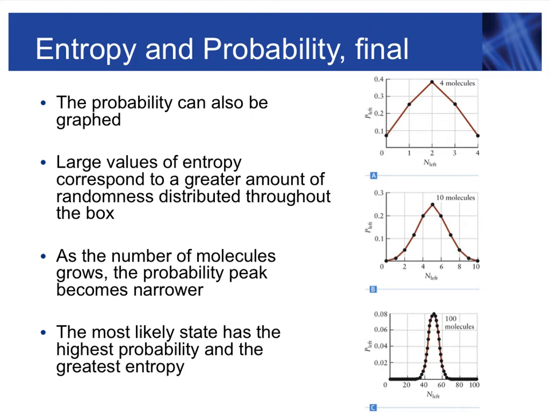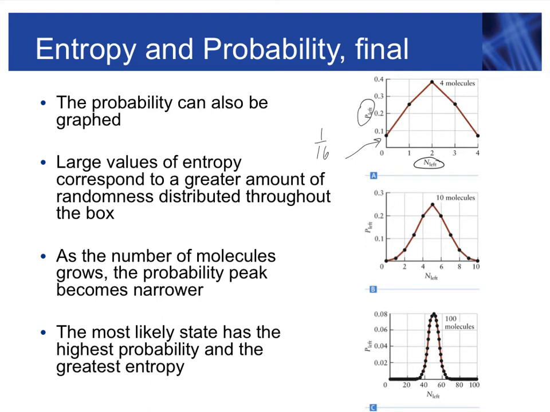And what we're plotting here is the number of particles in the left part of the container, and the probability to have this exact number of particles on the left side of the container. We can have only one case when all particles are on the right side, and that means the probability is 1 over 16 for this point.